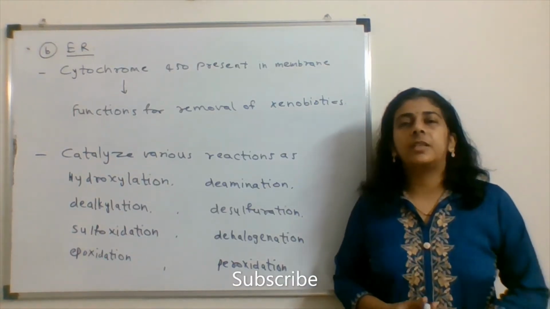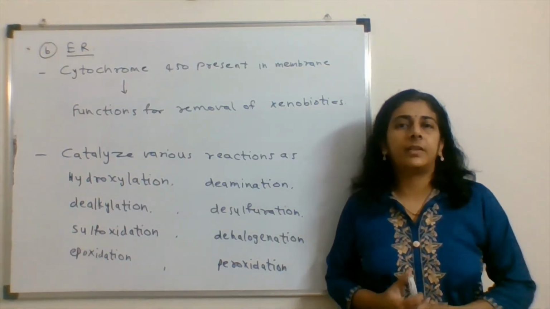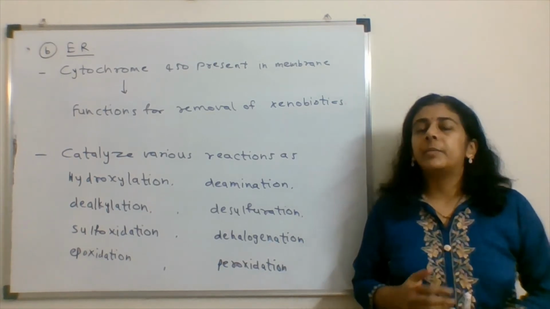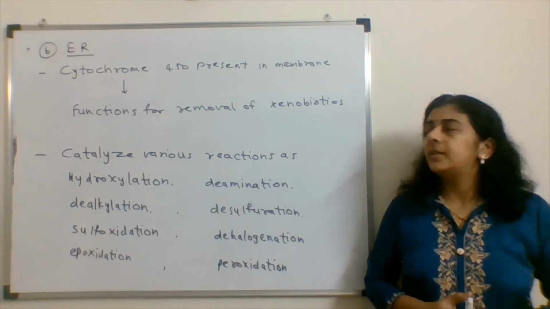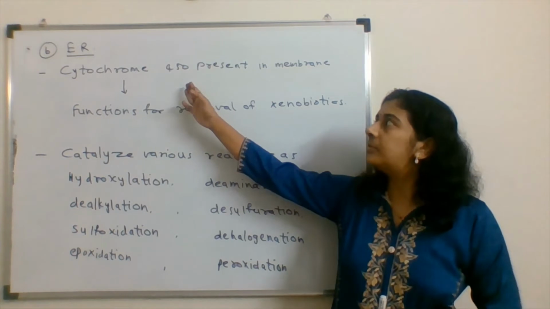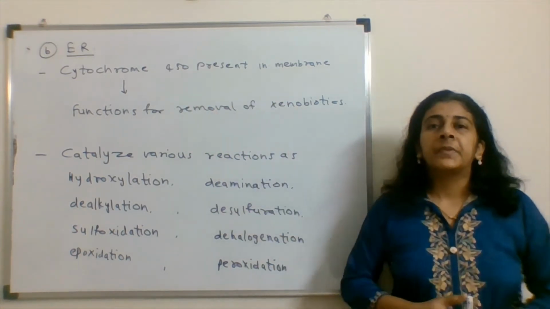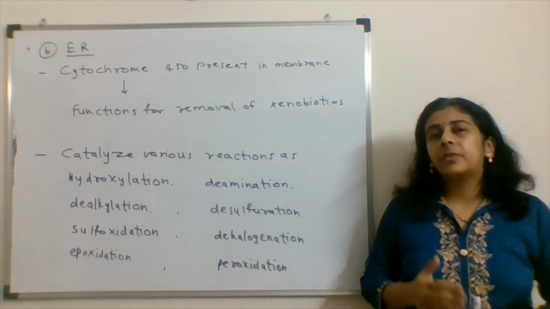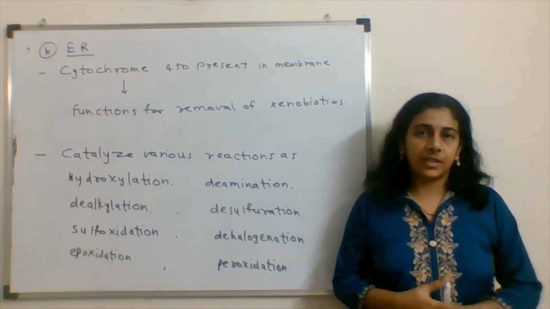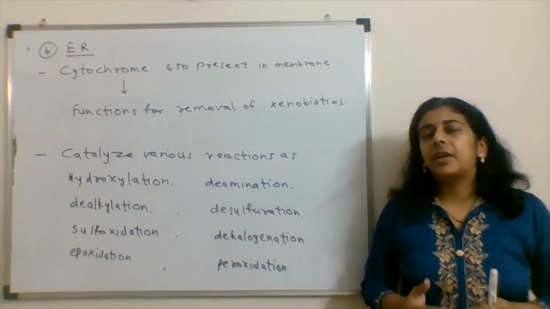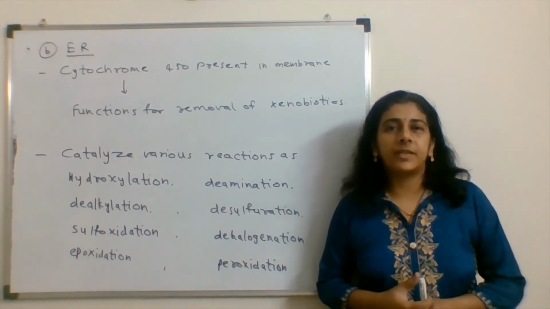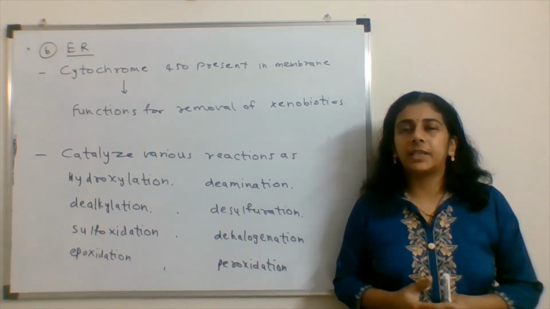So the second option is ER, that is the endoplasmic reticulum. The membrane of the endoplasmic reticulum has this cytochrome P450. It is present there for the neutralization of xenobiotics. Xenobiotics means harmful substances which are taken in by the body.